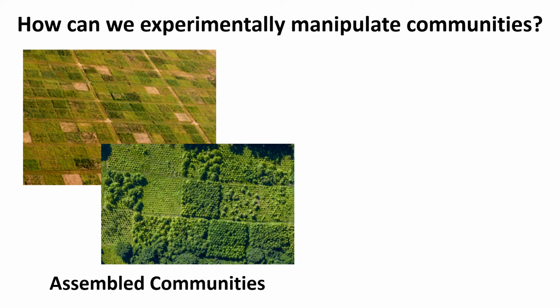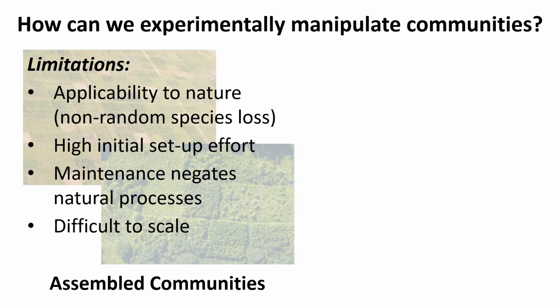So thinking about assembled communities, these BEF experiments, what are some limitations? One common criticism of these experiments is that they might not have direct applicability to nature. Many of these experiments are imposing random species loss. So we see random combinations of species that are being assembled or planted in these communities. And we know that with global change, loss of biodiversity around the world, we're not necessarily seeing random species loss, and many don't account for non-random species loss, although some are starting to do this now.